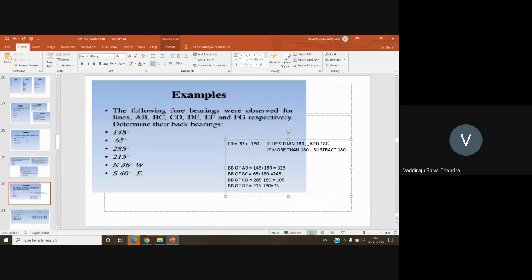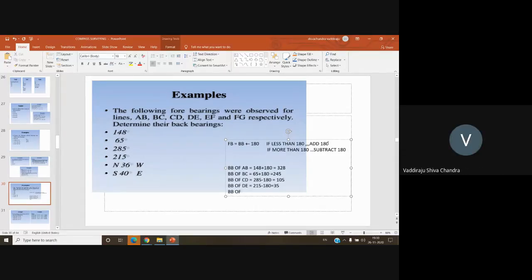Now see the twist. It is not 36 degrees west, it is south 36 degrees east. Convert that into whole circle bearing and tell me the value. 144, sir.